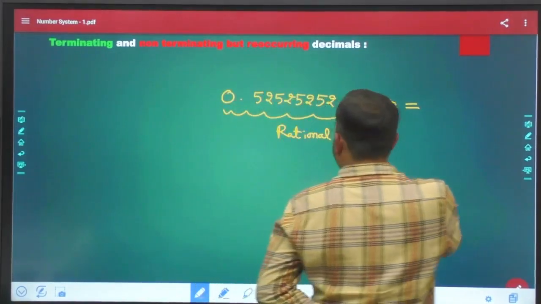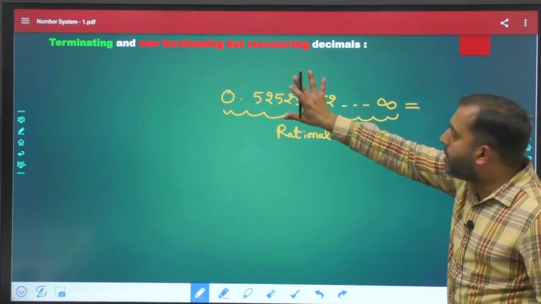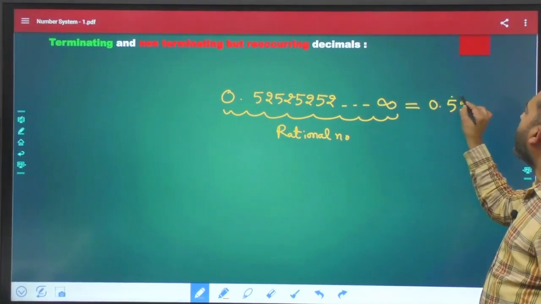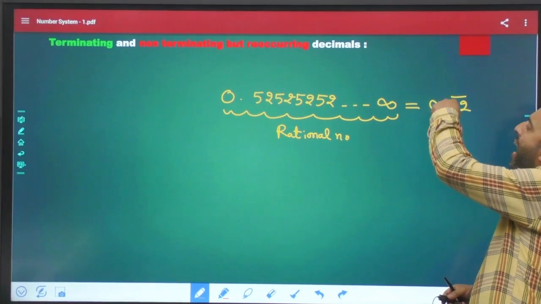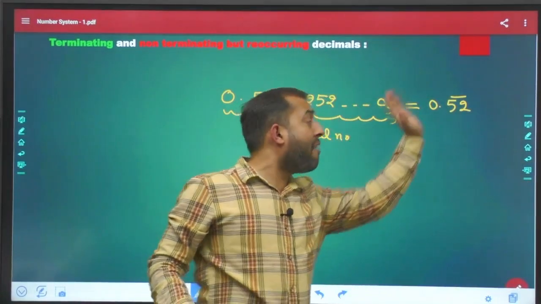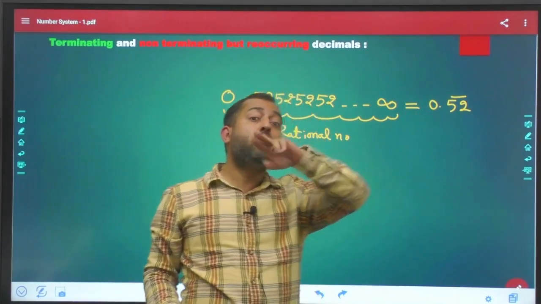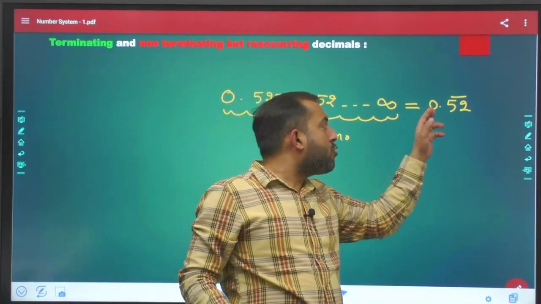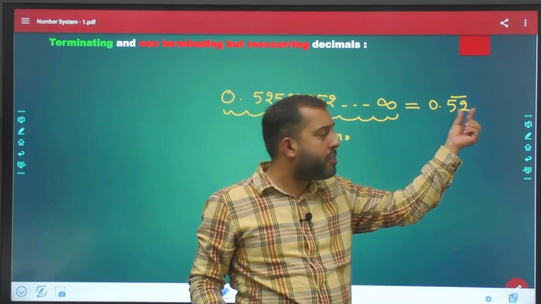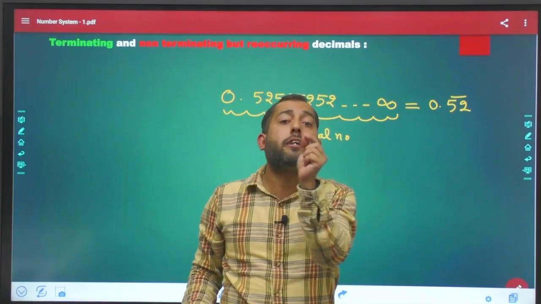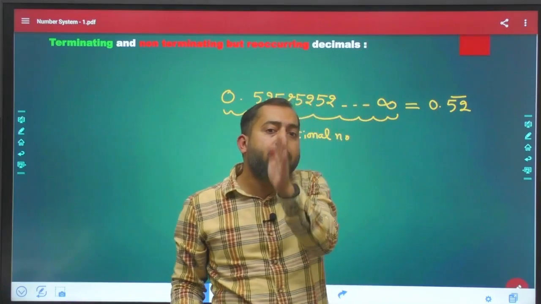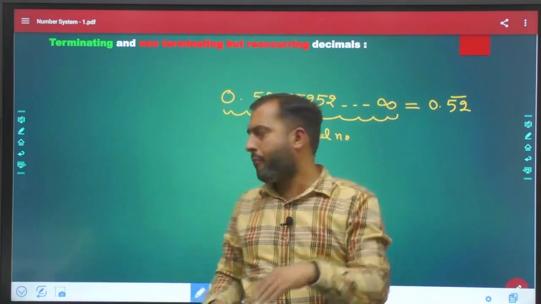Now this can be written as 0.52 bar. Now please pay attention. The bar is present over 2 digits after the decimal. So what is the meaning of a bar after the decimal? It means those 2 digits are repetitive. 0.52 bar means 5 and 2 are repetitive till infinity.